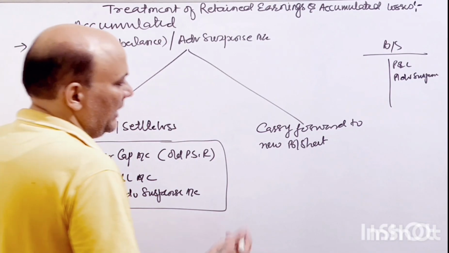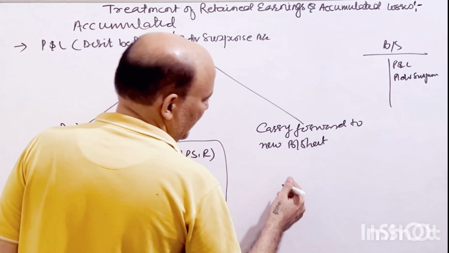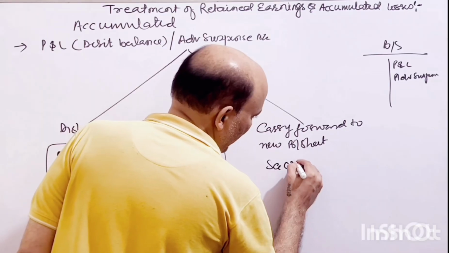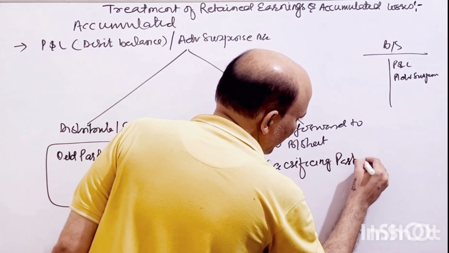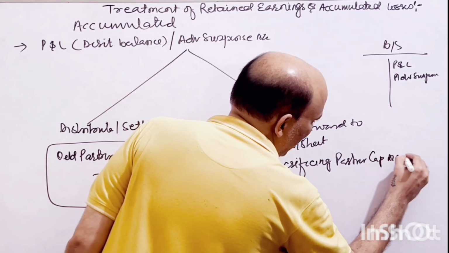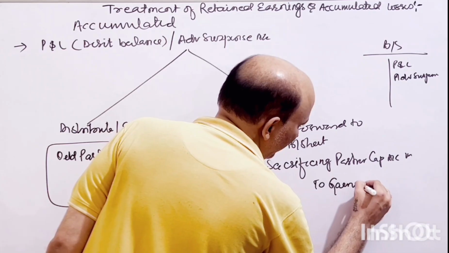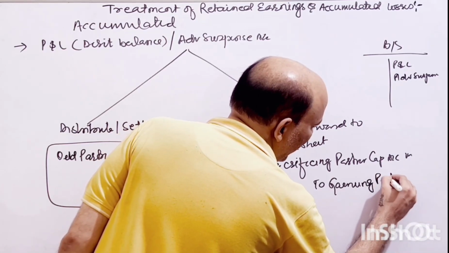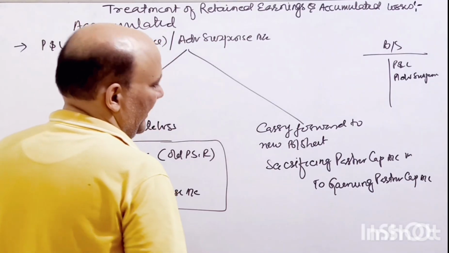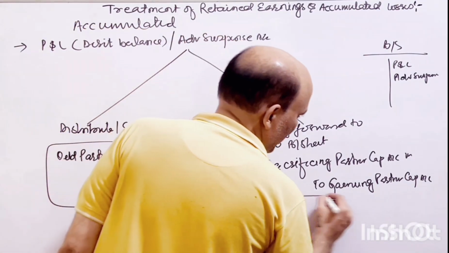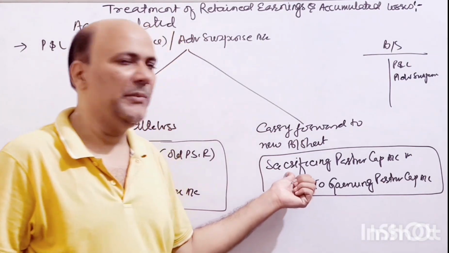So what is that? In that condition, the adjustment entry would be reversed, that is, sacrificing partners' capital account debit to gaining partners' capital account, right, in sacrificing ratio, right? So this would be the entry, because why we are taking it: the sacrificing partners' capital is reduced.